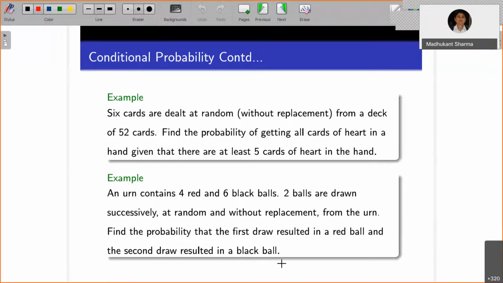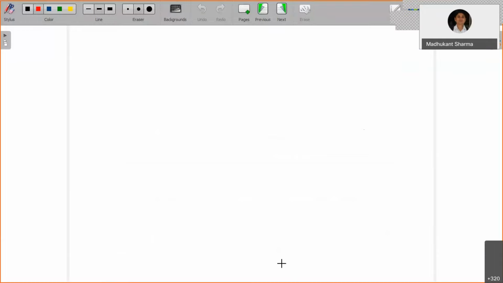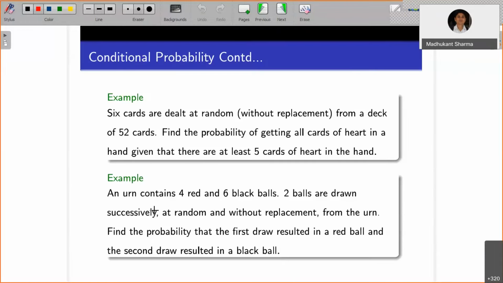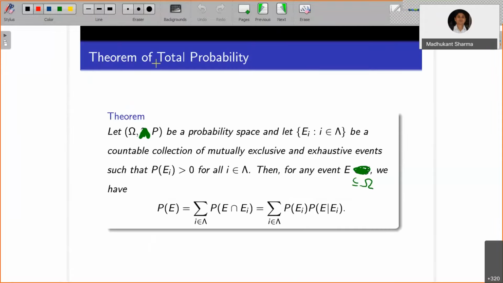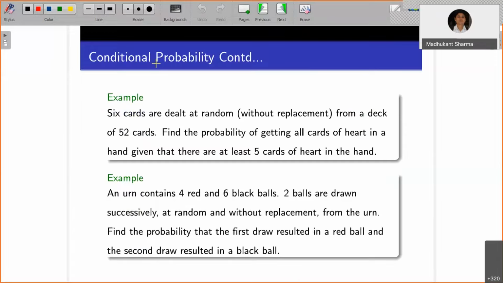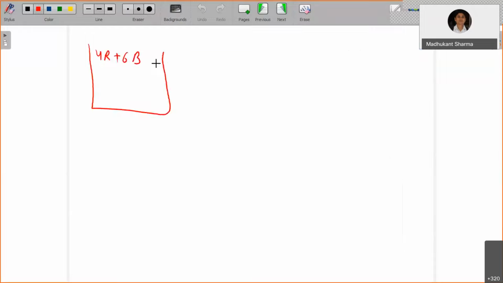So let the urn contain 4 red plus 6 black balls, so total 10 balls are there. 2 balls are drawn successively at random and without replacement from the urn, so number of possible outcomes are 10C2. So our exhaustive cases are 10C2.